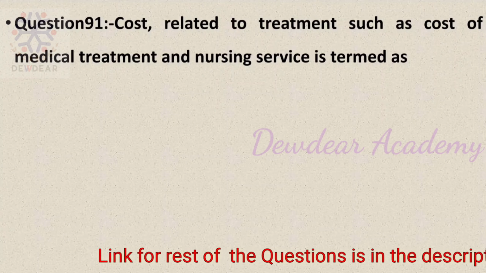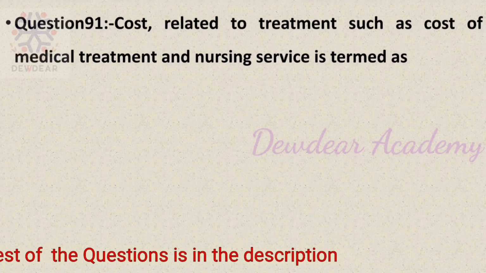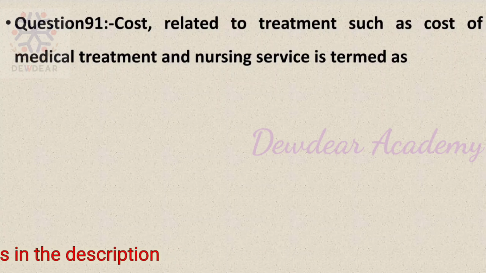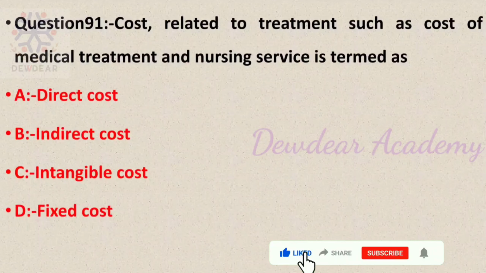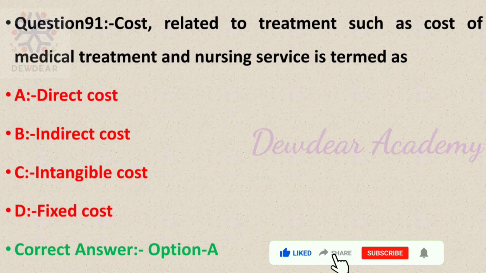Question number 91. Cost related to treatment such as cost of medical treatment and nursing service is termed as. Direct cost, indirect cost, intangible cost, fixed cost. The correct answer is option A, direct cost. The cost related to the treatment or medical treatment and nursing service is considered as direct cost.